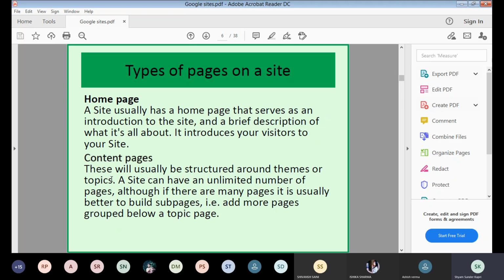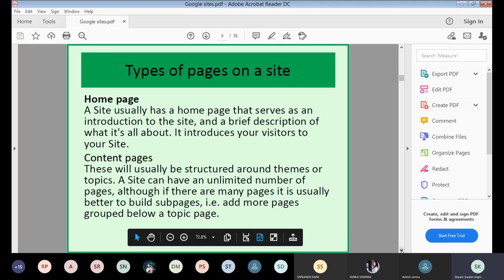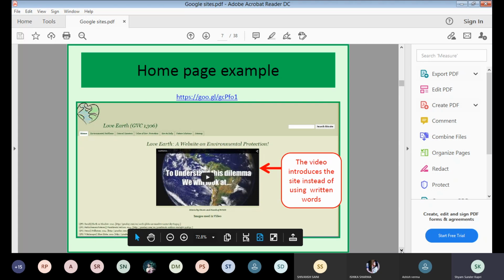Although if there are many pages, it is usually better to build sub pages, within a particular category, as I said. We can have links from the home page to different categories. On these category pages, we can have links for inside pages, different category pages, different sections, right? So this is about content pages.